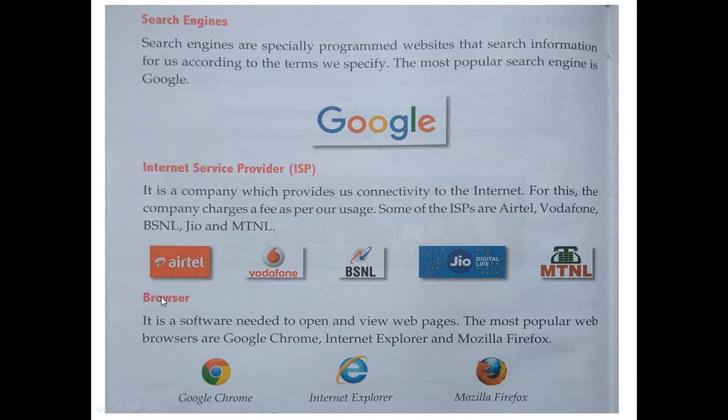Next, browser. Now, what is browser? It is a software needed to open and view web pages. See, if you want to open any website or any web pages, you need a web browser through which you can open that website. The most popular web browsers are Google Chrome, Internet Explorer, and Mozilla Firefox. These are the symbols of Internet Explorer, Google Chrome, and Mozilla Firefox. These are the web browsers through which we can open any website. Fine.